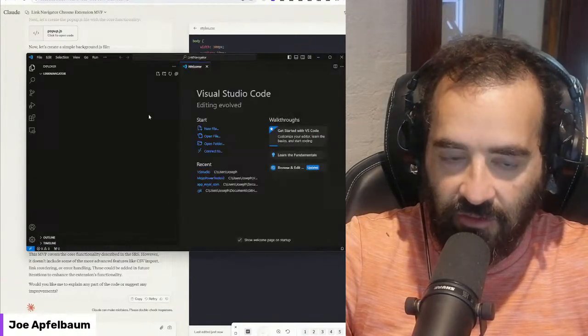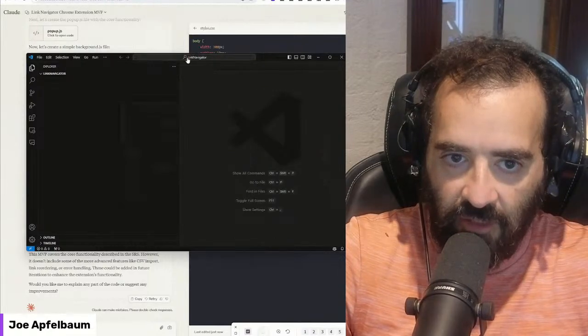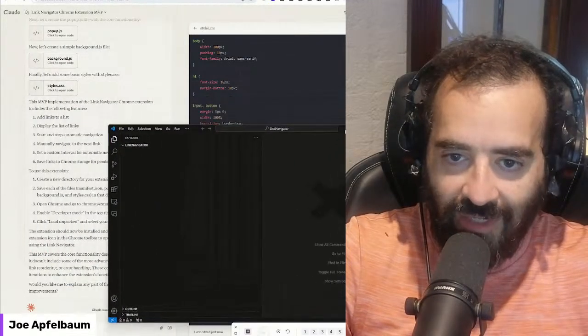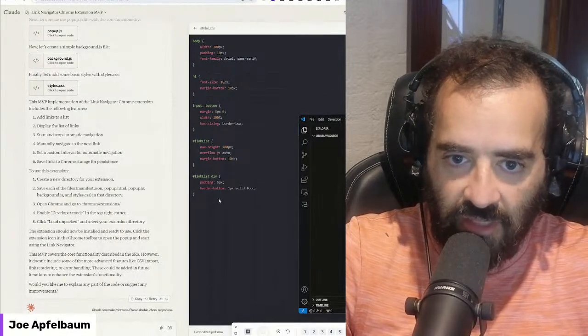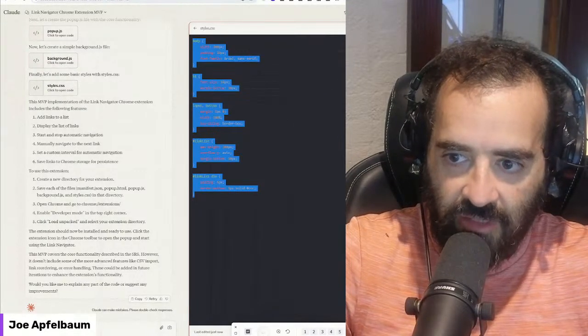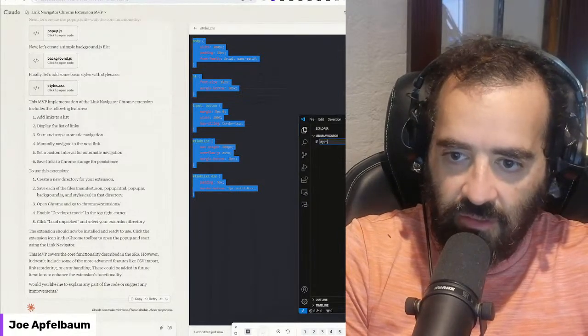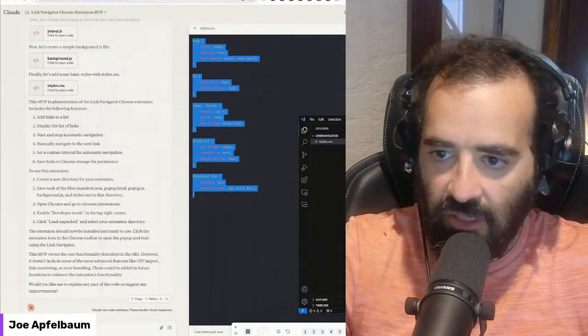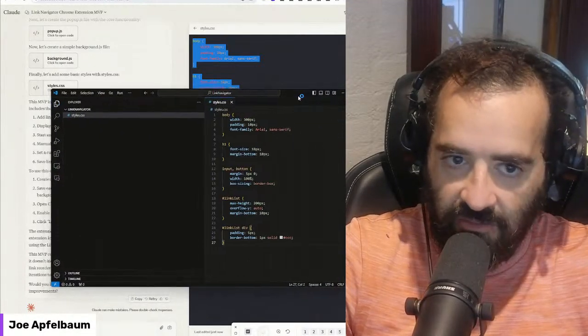I'm going to press Select Folder. There's nothing in the folder. I trust the author. I'm going to close the welcome window. Now what I need to do is take the information from here. Styles.css: I just need to copy this, go in here, do new file, styles.css, press enter. Now I need to take the content that Claude gave me, paste it in here, and hit save. Simple as that, right?